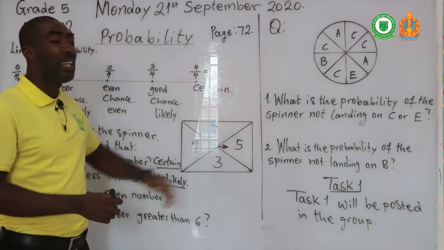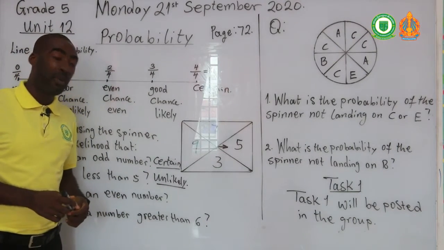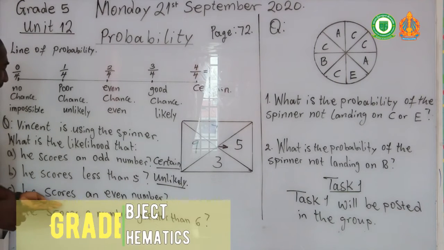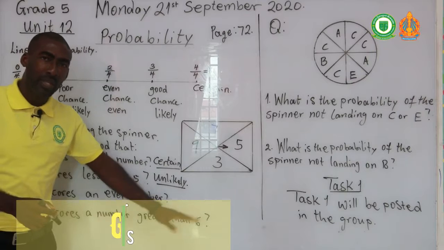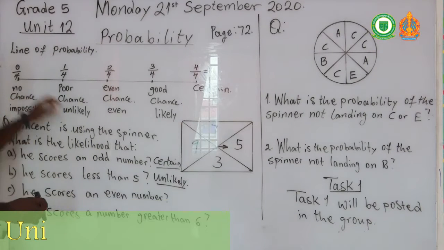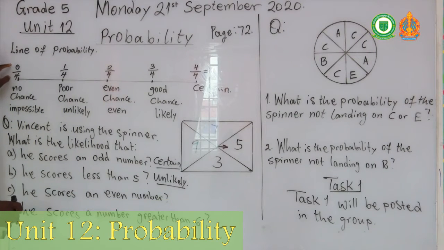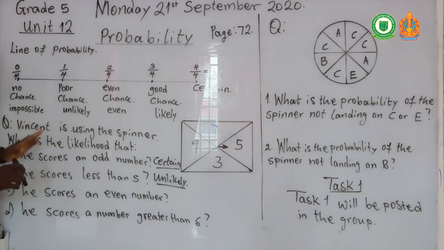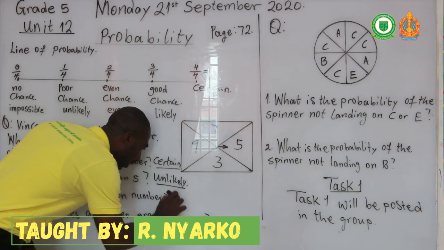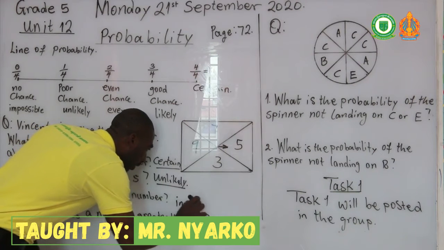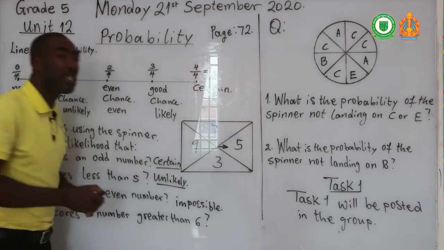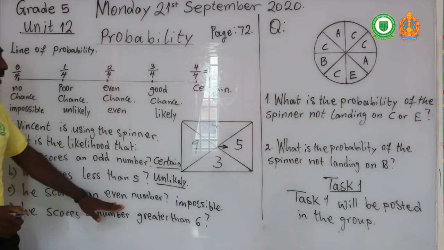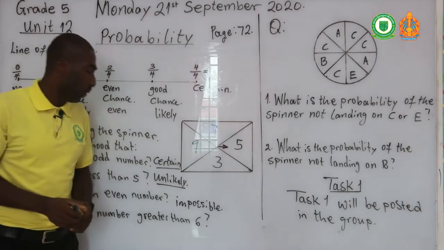All these numbers, when you divide by 2, you're going to have a remainder. So what is his chance of getting an even number? It is 0, totally 0. If you check on your probability line, 0 means he doesn't have any chance. It is impossible. That means he has no chance of getting an even number on the spinner.